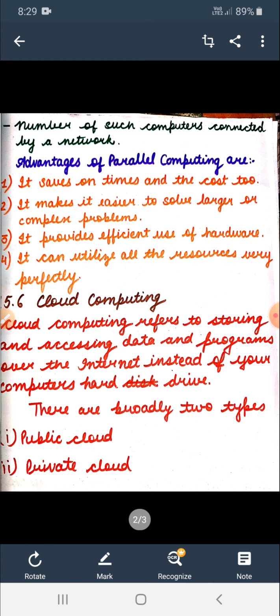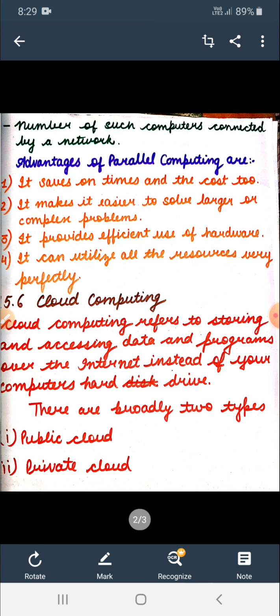For example, searching the web, mining big databases, or analyzing big databases. Third, it provides efficient use of underlying hardware, and it can utilize resources available remotely, meaning in a network. We can use the resources from remote or in a network.